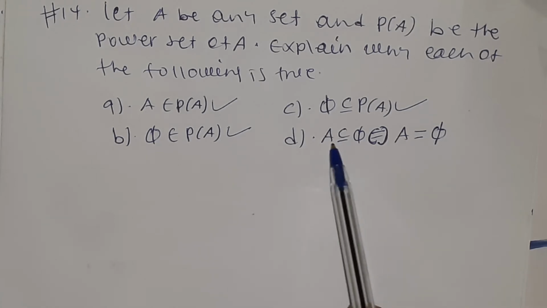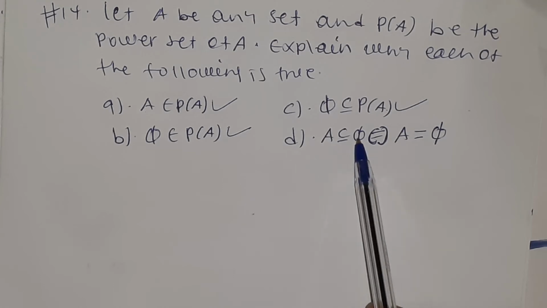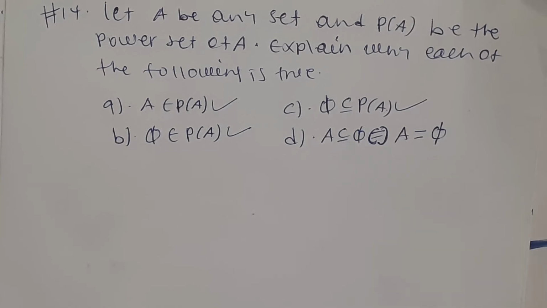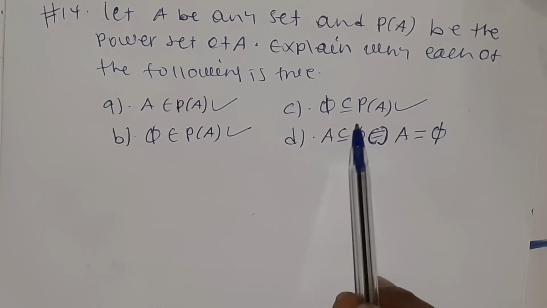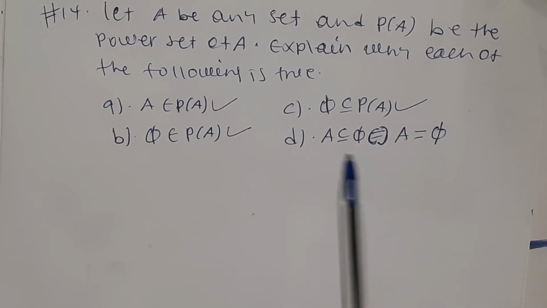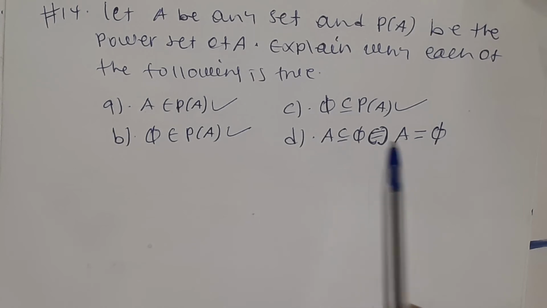If we start from this one, A being a subset of the empty set means, because the empty set doesn't contain any element, it is a null set, every element of A is in it, but this set doesn't contain any element, so A by itself is an empty set, so that A equals the empty set is obtained.